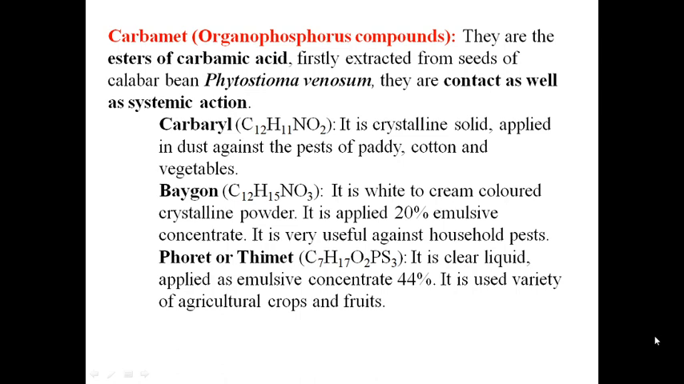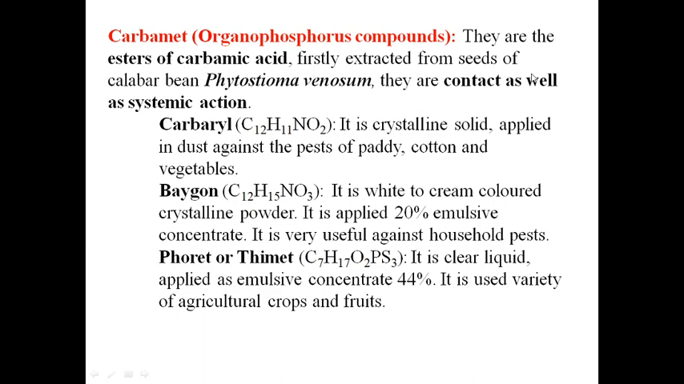Next insecticide as per your syllabus is carbamate. Carbamate, that is an organophosphorus insecticide. OP compound, this is called OP, a highly poisonous compound. This OP compound is highly poisonous and the most widely used insecticide throughout the world. Organophosphorus compound. They are esters of carbamic acids.